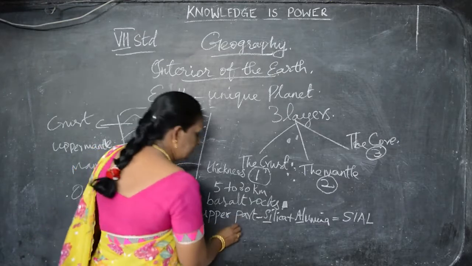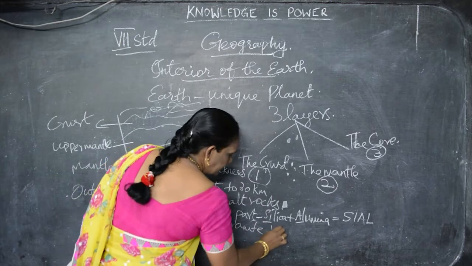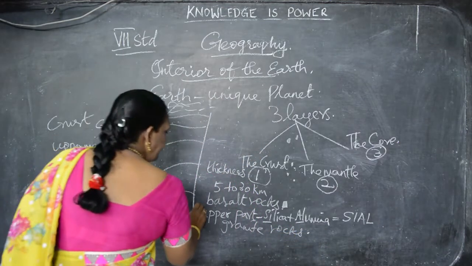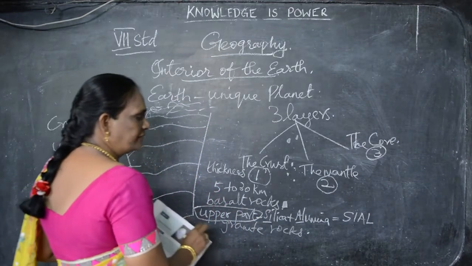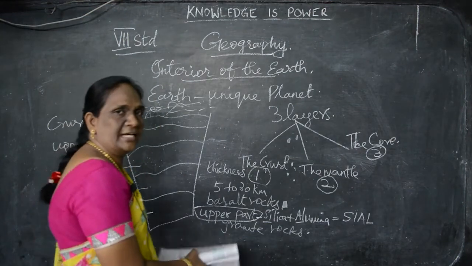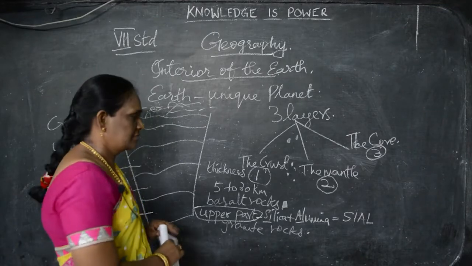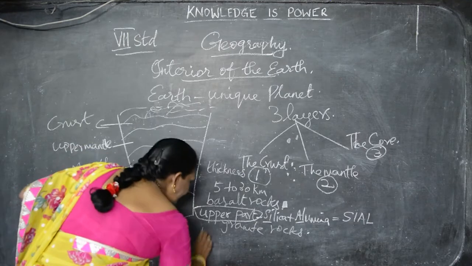What rock can we see here? Granite rock. Granite rocks. So, this is the upper part. The upper part of the crust consists of silica plus alumina. So, it is called SIAL. Understand? They have granite rocks. Can you follow? Okay. Another thing is the lower part.